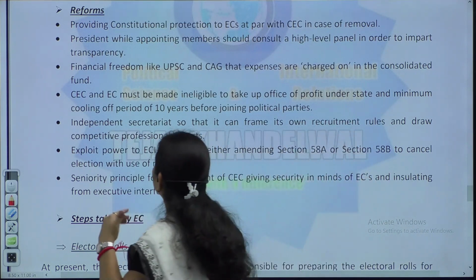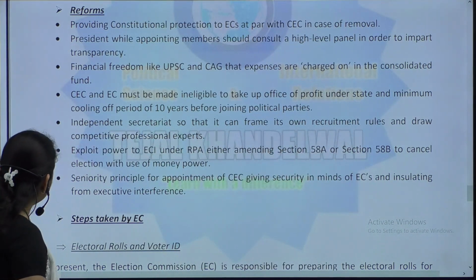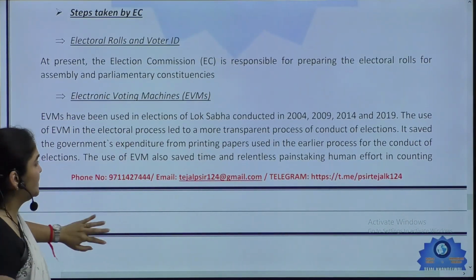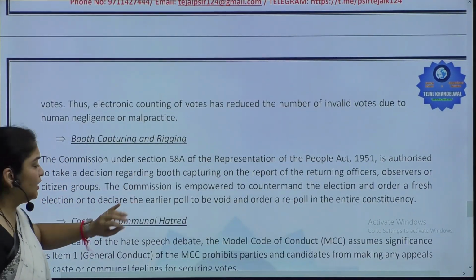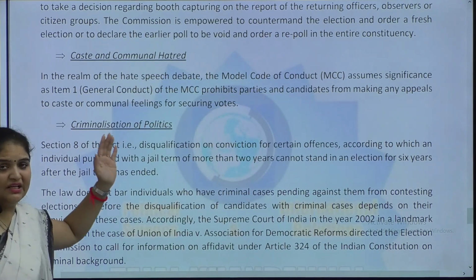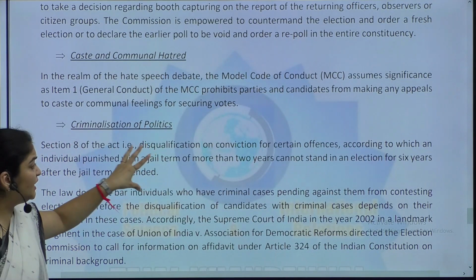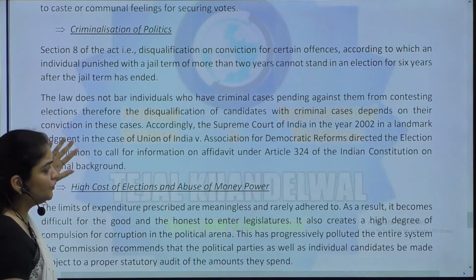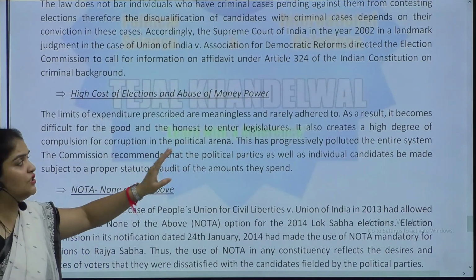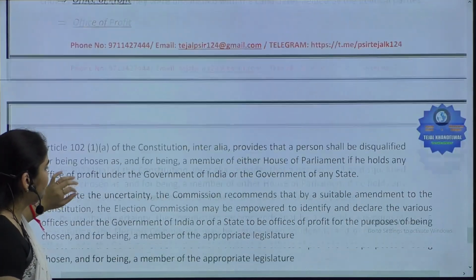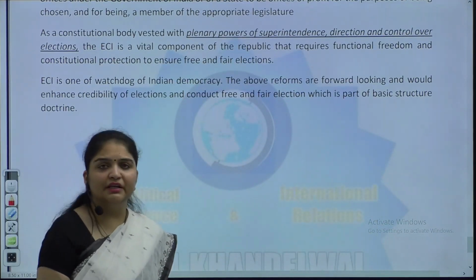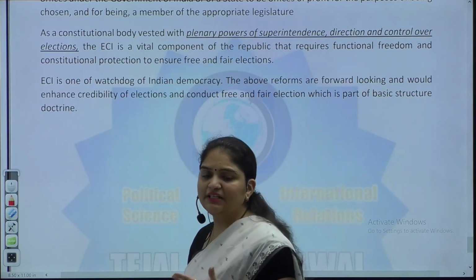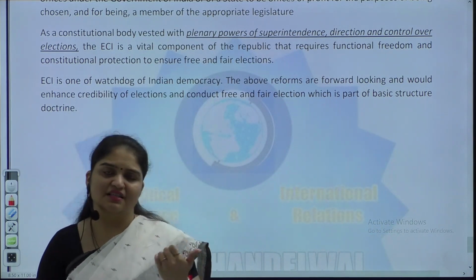So, if we talk about the steps taken by the EC with respect to reforms: electoral rolls, voter ID, electronic voting machines have come into the picture, booth capturing and rigging, caste and communal hatred, how it has addressed these, even criminalization, so bring in cases within the RPA, okay, and what is the view of the Supreme Court on these, high cost of elections, abuse of money power, NOTA, office of profit. So, all these things you will have to bring in, these issues, Supreme Court judgments, examples, a very good mix, rich content, analytical approach, only then such questions will become what?